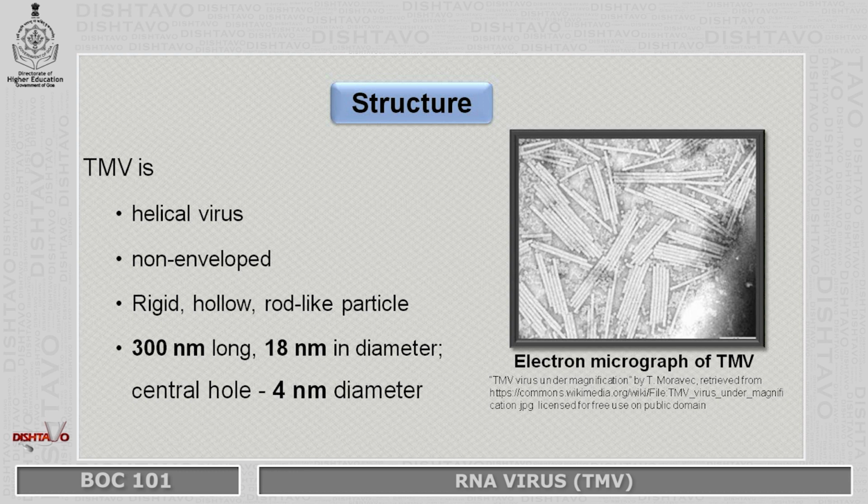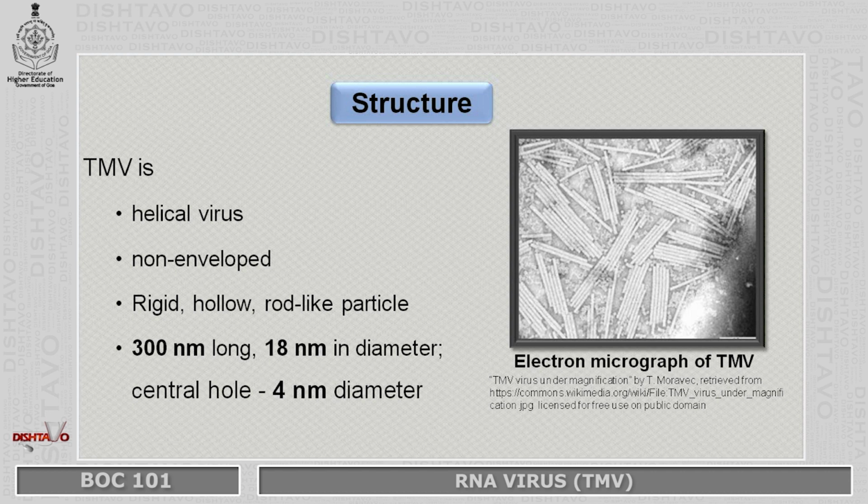Coming to the structure of this virus, tobacco mosaic virus is a helical virus. It is a non-enveloped virus. Just like other plant viruses, this virus is non-enveloped. Normally, animal viruses are enveloped viruses, whereas plant viruses are non-enveloped viruses.